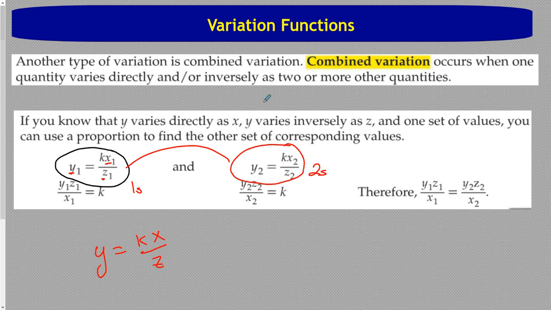In order to solve for missing pieces, we're going to have a set of data for one of them and then solve for the other. So we're going to set up two equations just so we can work through it. It can also be solved for k, and if we solve them both for k, then you can set those two expressions equal to each other and get k out of it if that's something that's helpful. But let's look at an example of some computation you might do in the homework, and then you'll see why we have two of those.